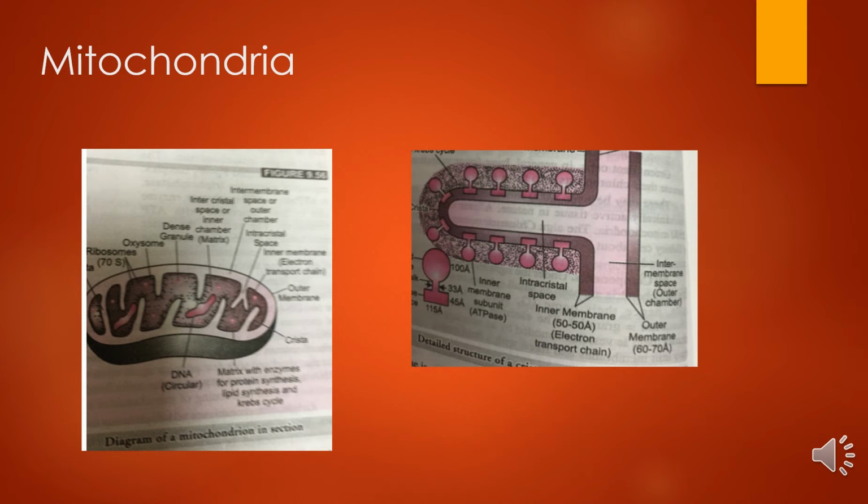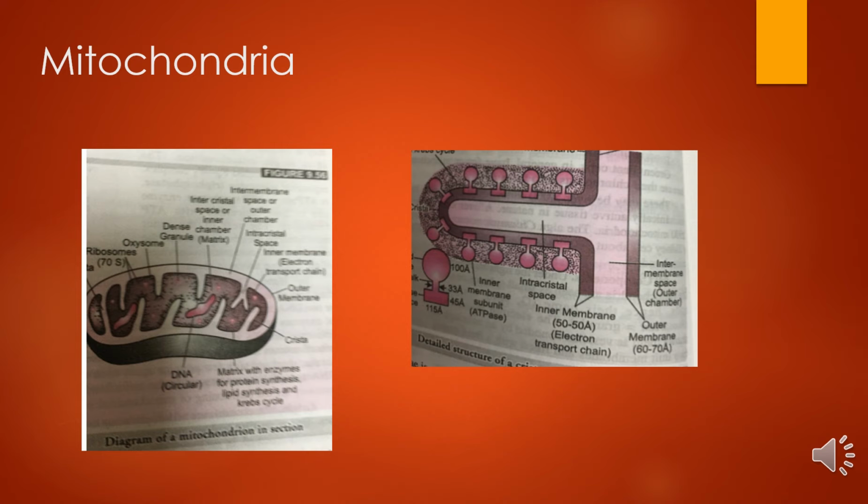The outer membrane of mitochondria is freely permeable, unlike most biological membranes, and the inner membrane is semi-permeable. The outer membrane of mitochondria is made up of 50% proteins and 50% lipids, whereas the inner membrane is made up of 80% proteins and 20% lipids.